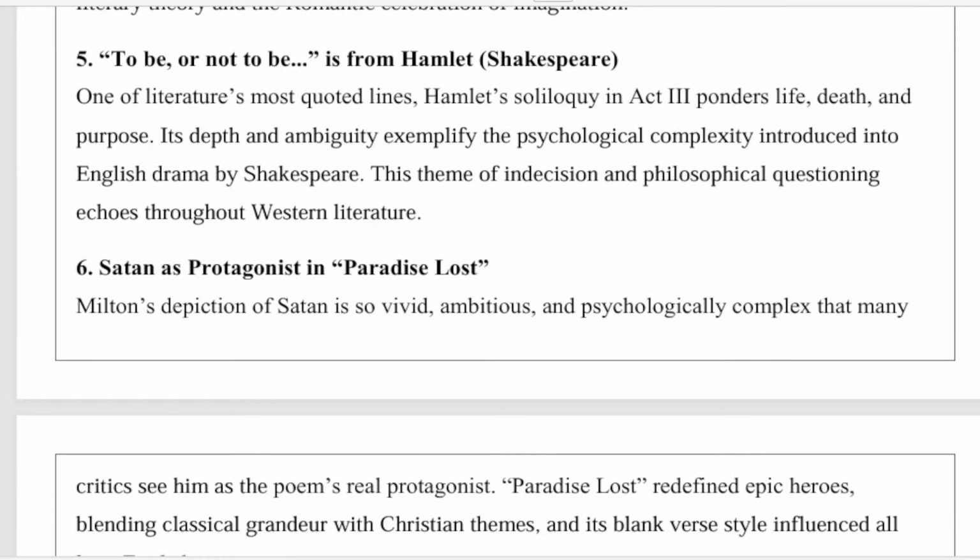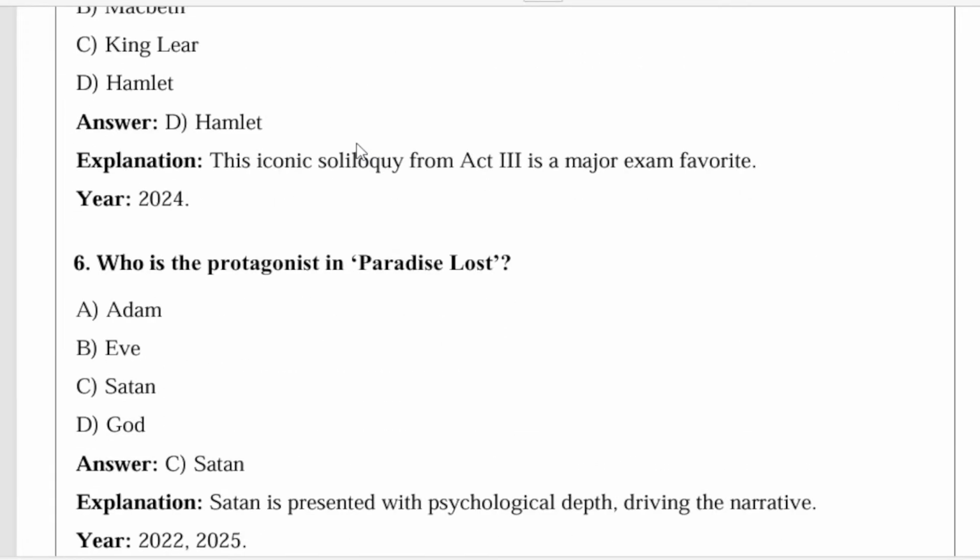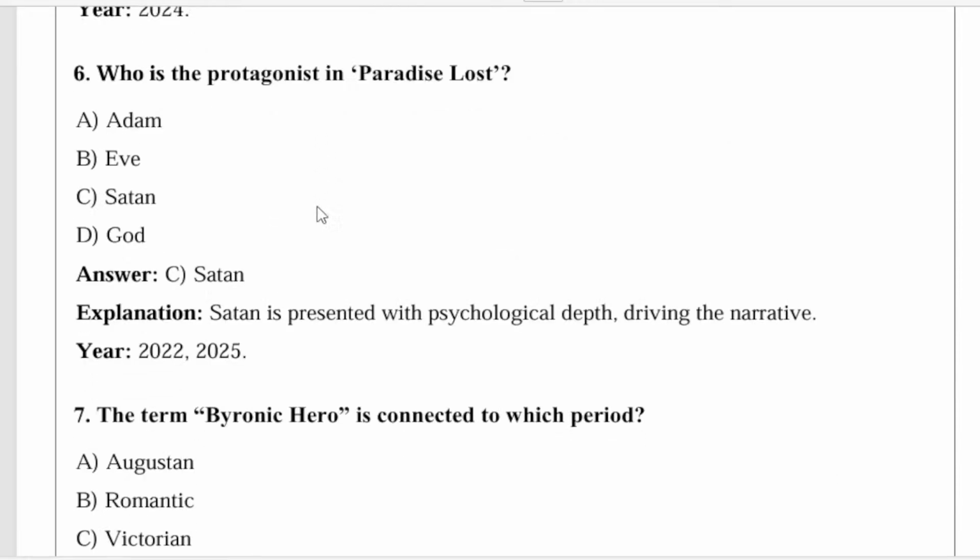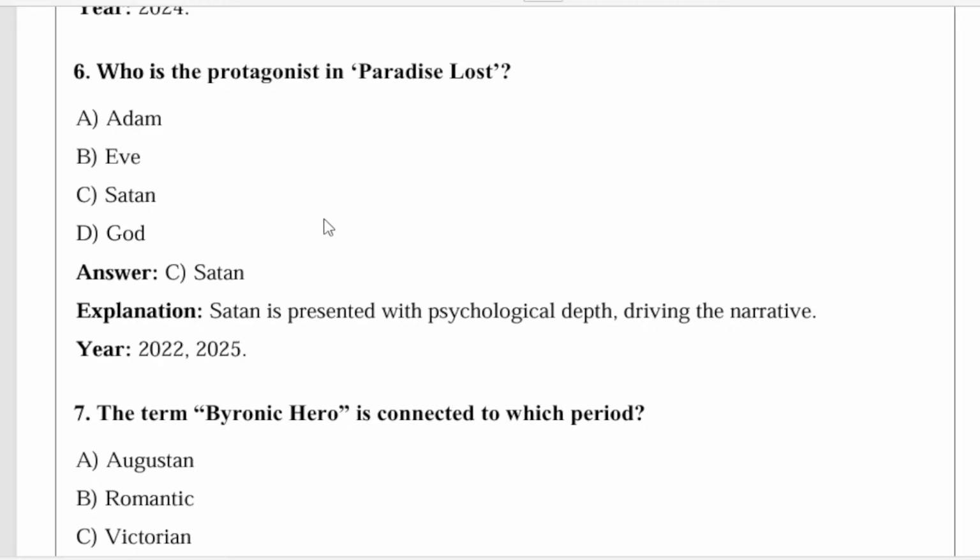Next question, sixth question. Who is the protagonist in Paradise Lost? So the correct answer is Satan. Satan is the protagonist of Paradise Lost. This question was repeated in 2022 as well as 2025. So try to answer these questions in the chat box so you can get to know.